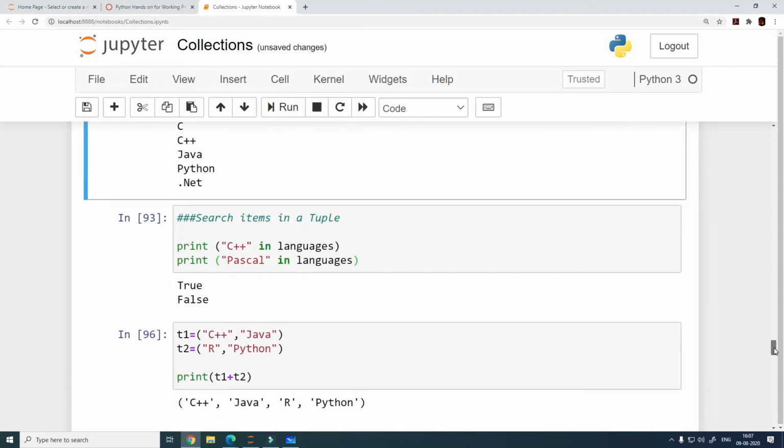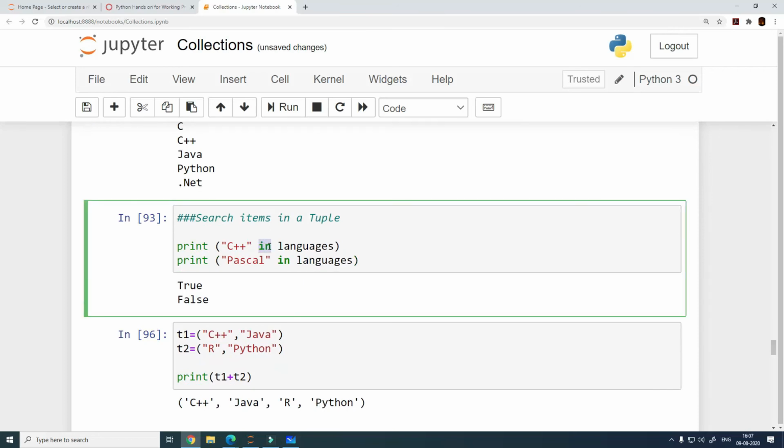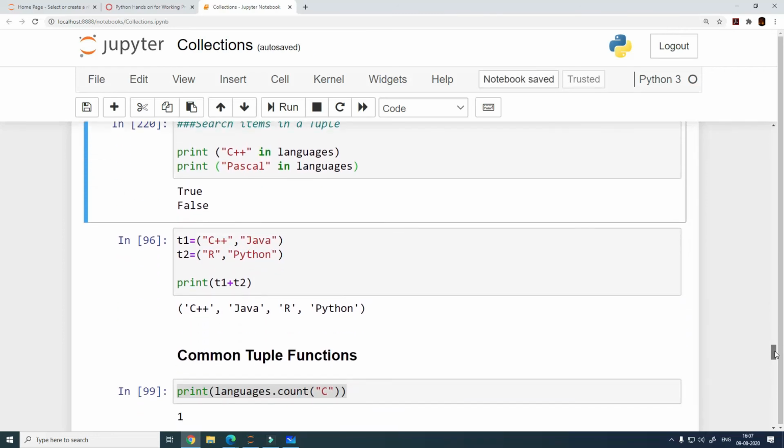What we can do is we can use the membership operator to search through the items in the tuple as well, and when you do that, it gives you a true or false value. So again, I do have C++ in the tuple and I do not have Pascal, right? So it is giving you true and false respectively. So this is also exactly the same as how we did it for the list.